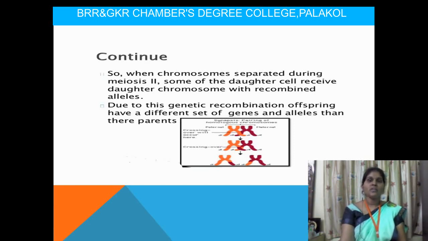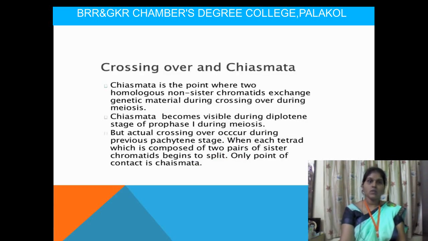For example, if we have two parent cells, or two daughter cells, when their segments are exchanged, some of the characters are exchanged to this chromosome and some of the characters are exchanged to the other chromosome. Due to this genetic recombination, offspring have a different set of genes and different characters from their parents. So what is meant by crossing over and what is meant by chiasma?